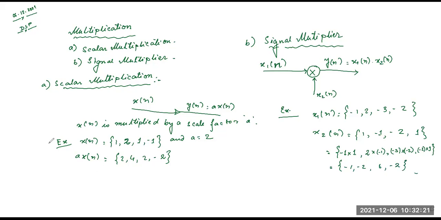Hope you understand that. Any more confusion? No, sir. Next is addition. Two signals are added by using an adder.